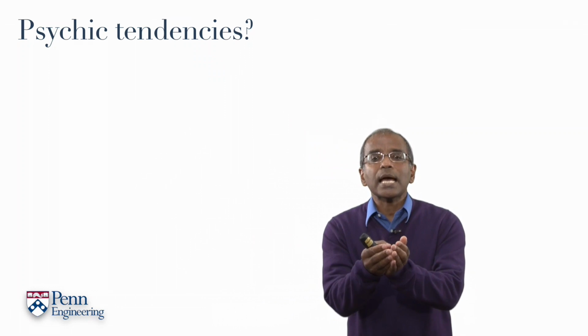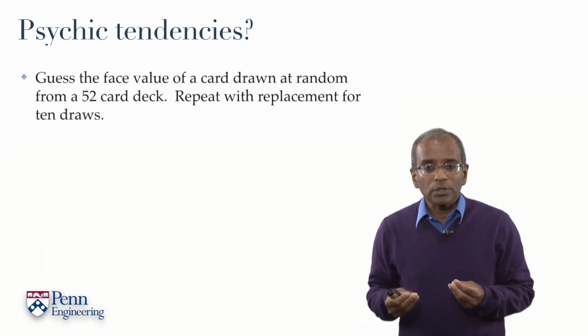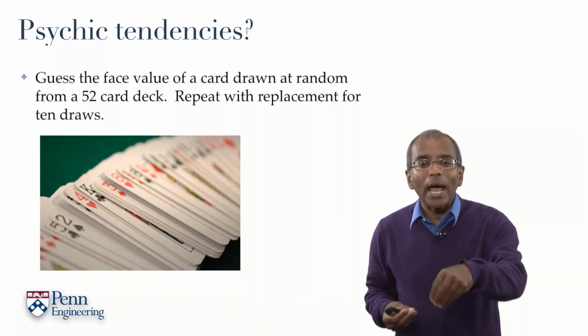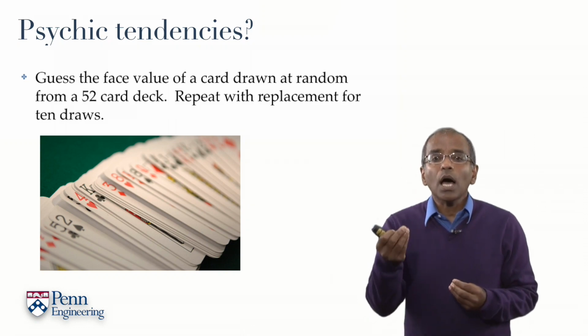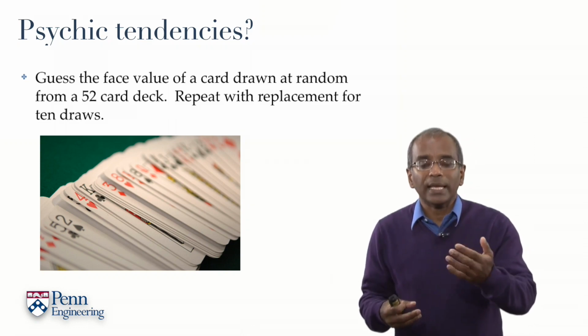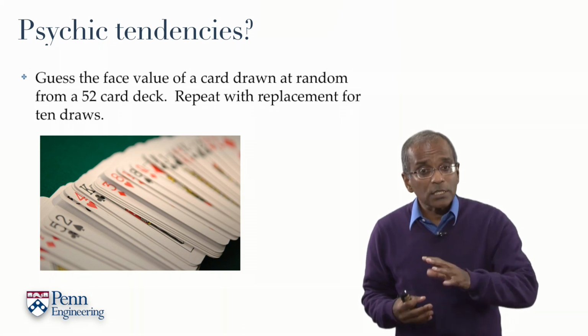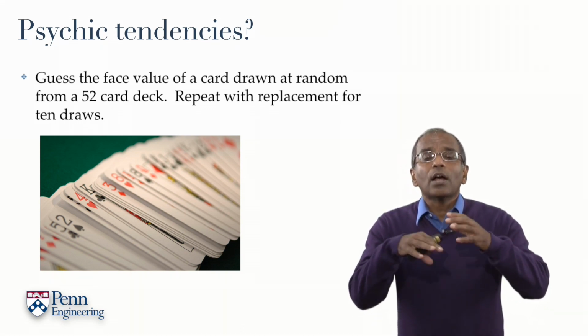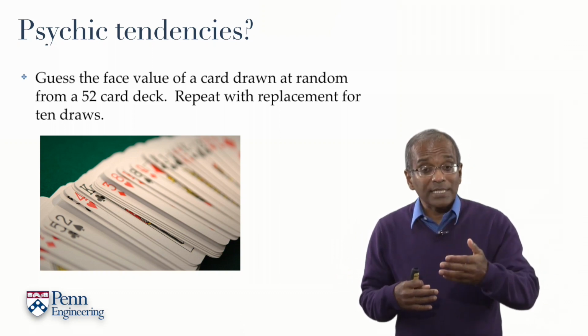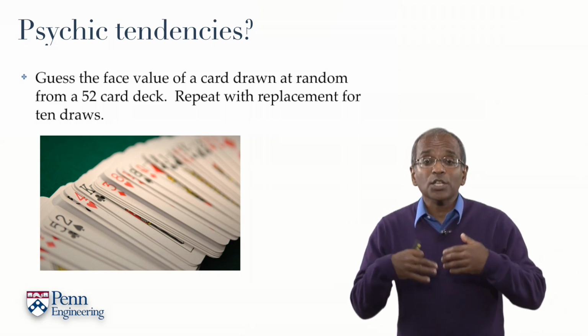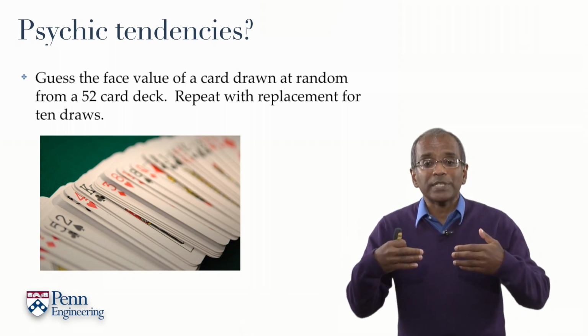Our first example is whimsically titled Psychic Tendencies. The problem at hand is the following. Imagine that we have a standard 52-card deck. The experiment proceeds as follows. A card is selected at random from the deck. You are asked to guess what that card is. That card is replaced, and a random new card is drawn. You're asked again to guess what that card is. This is repeated 10 times, and you now have a sequence of 10 guesses.